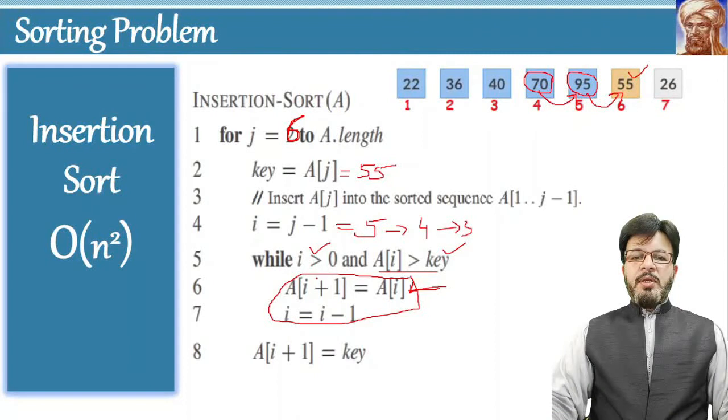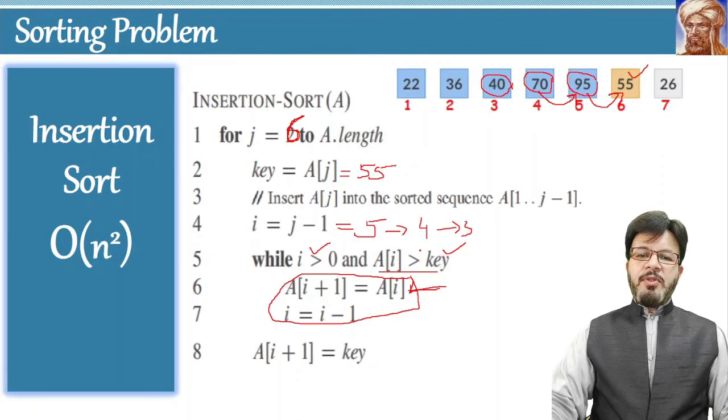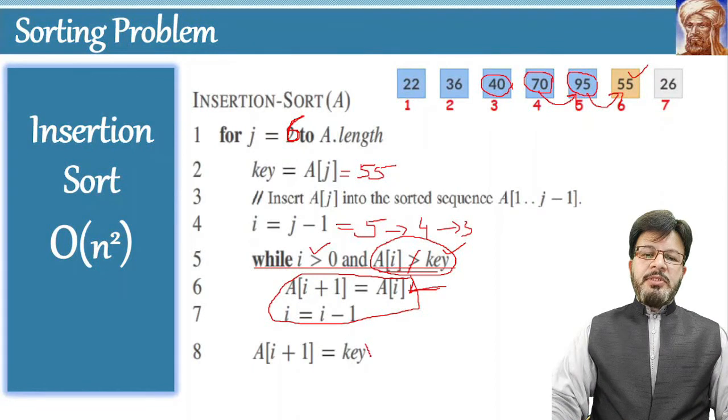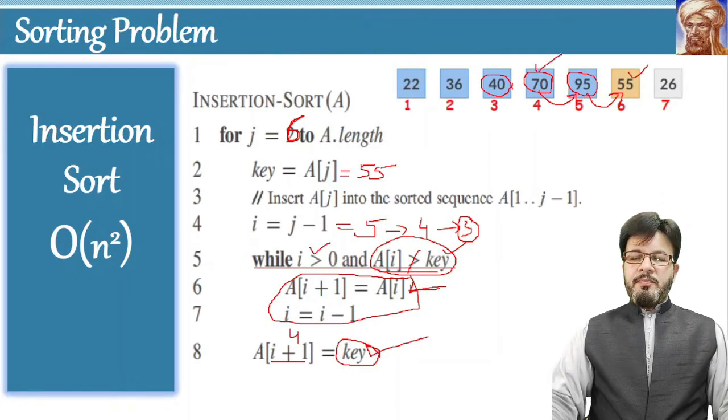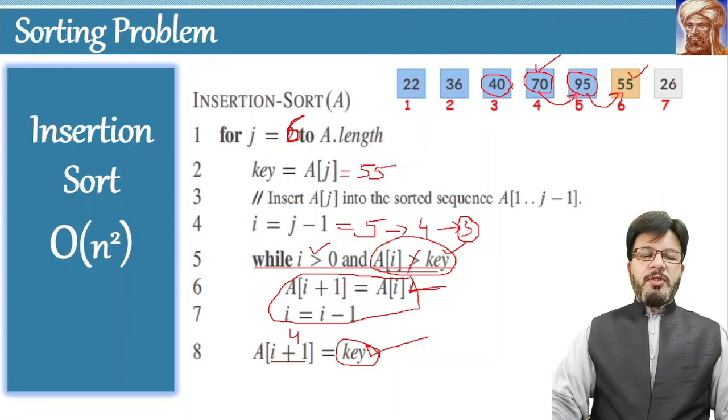3 is greater than 0. Okay, check the next condition. The value at location 3 is 40. Now 40 is not greater than 55. Therefore this condition is false. When this condition becomes false, the while loop will stop over here. Now we will execute this instruction. What is happening over here? As the value of I is 3, as you can see over here, the value of I is 3. And what will be I plus 1? It will be 4. Therefore, store the value of key at location 4, that is this location. So this is the way the algorithm works.